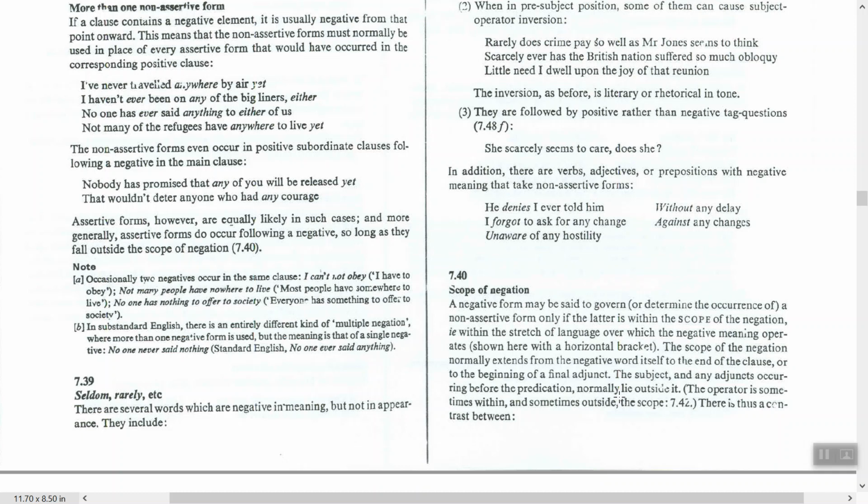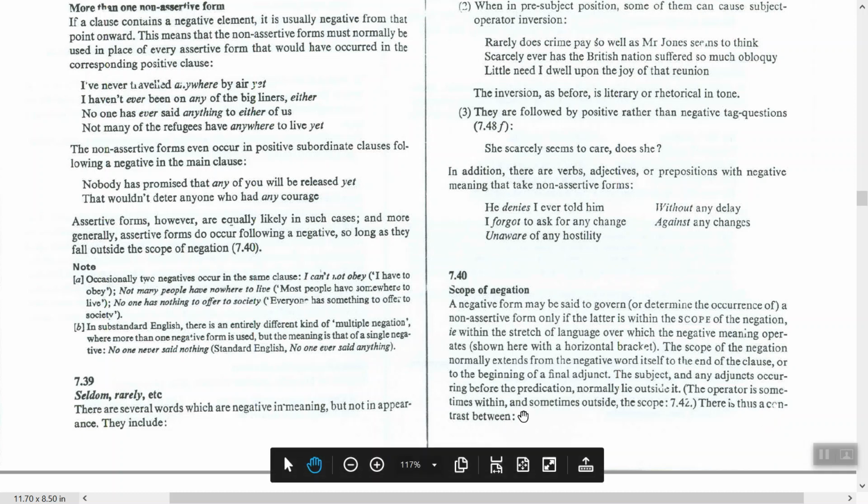For example, tomorrow I am not going out. Tomorrow is an adjunct, an adverb, and I is the subject. From not, the scope of negation starts. Some verbs are within the scope of negation and some are out of it. So the subject and adjuncts or adverbs before the negative are outside the scope of negation. The operator is sometimes within and sometimes out.